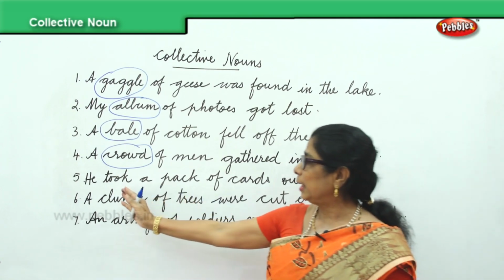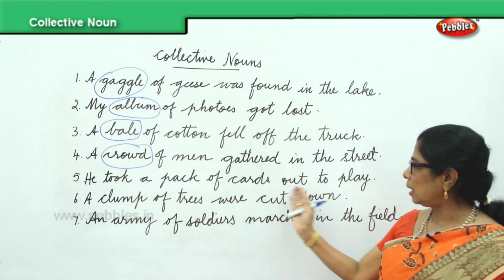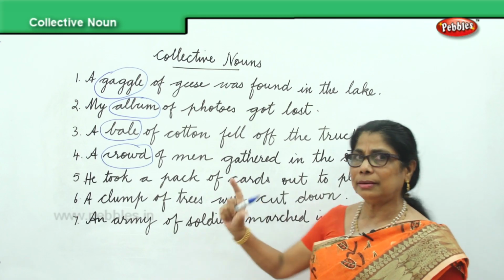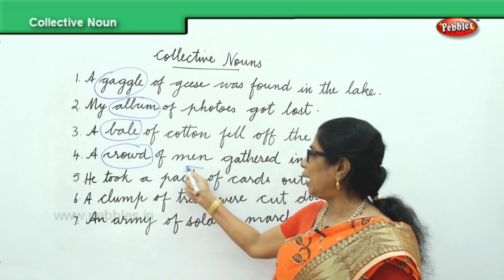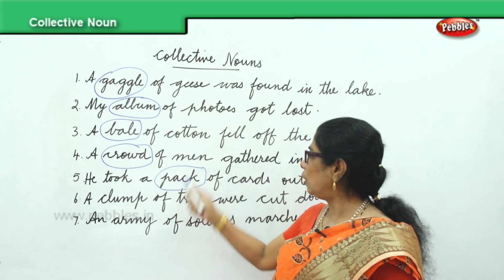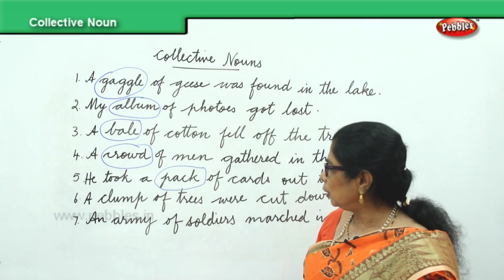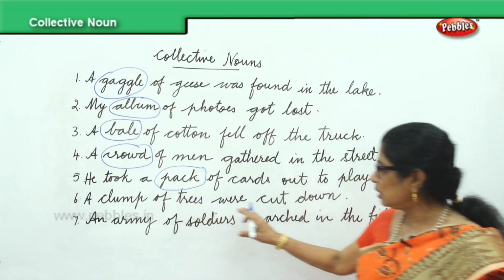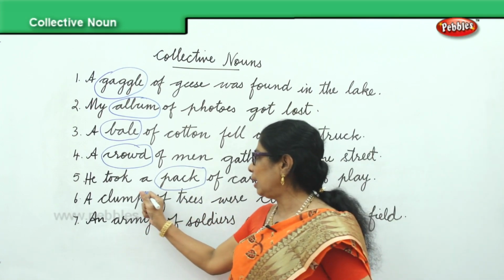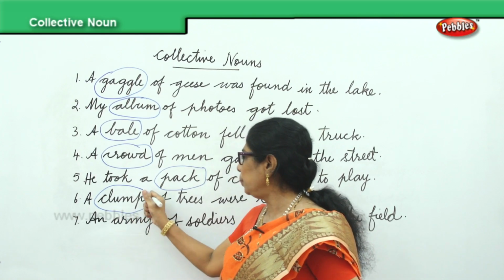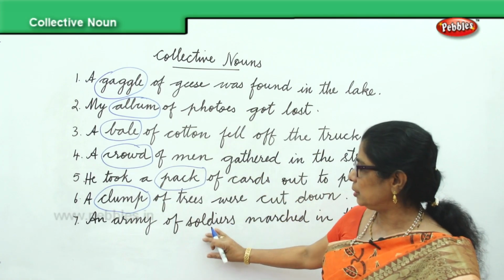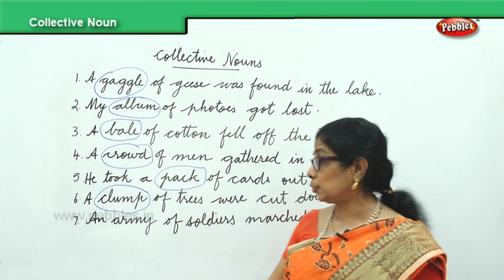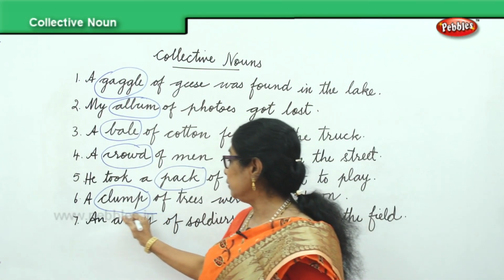Then you have here, he took a pack of cards out to play. Now, a number of cards together, a pile, we call it a pack. We call it a pack of cards. The group name for trees, if you have lots of trees, a clump of trees were cut down. Clump is the group name for trees. Soldiers, the number of soldiers together. You won't say 100 soldiers or 500 soldiers. You say an army of soldiers.